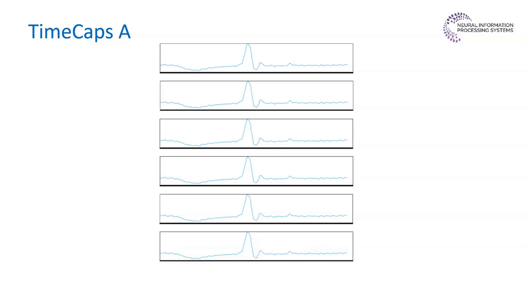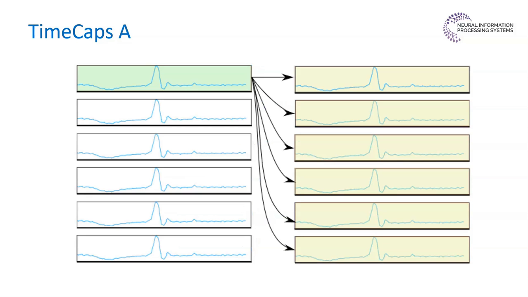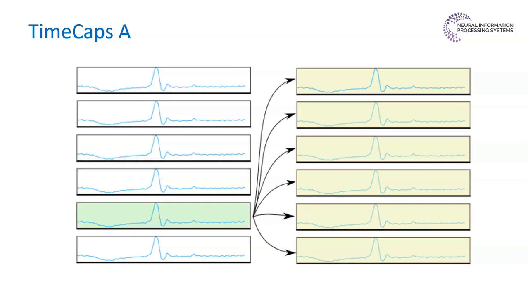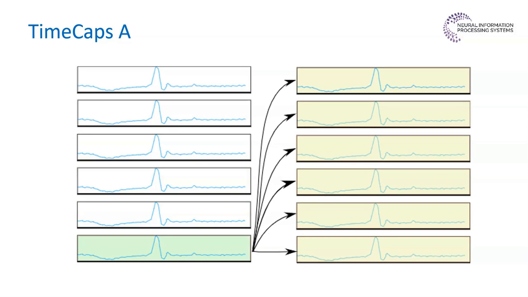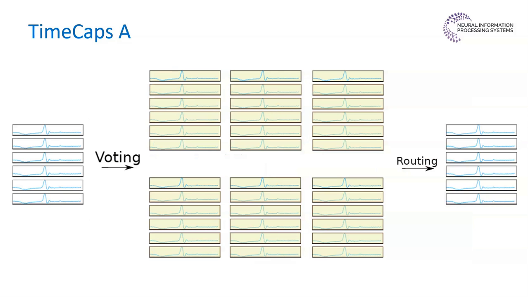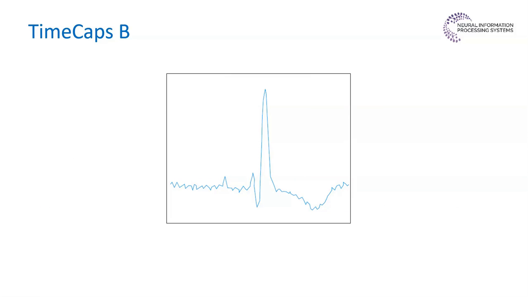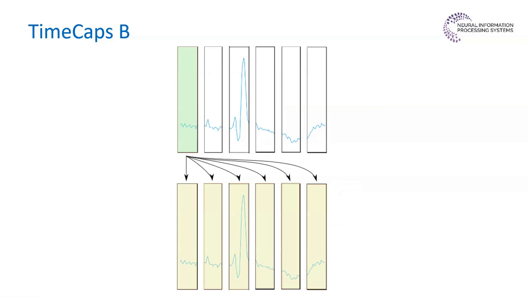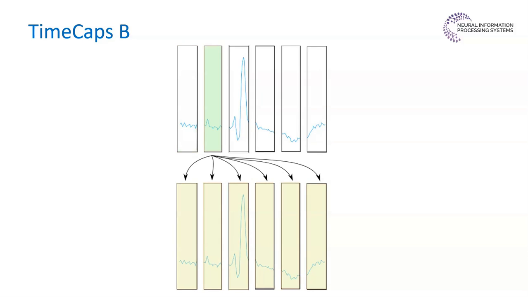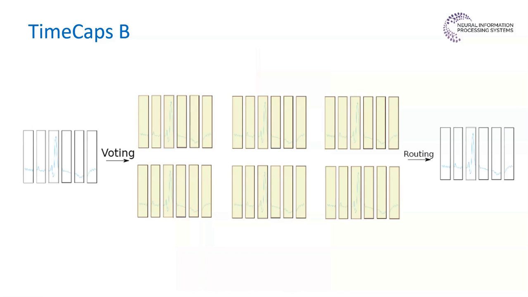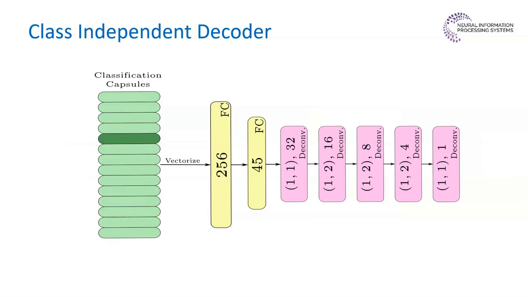Time-caps A contains local temporal information. Therefore, it keeps the sample in one single frame, but it tries to predict the possible feature maps in the next layer. We use a convolutional kernel which can be used to predict the next set of capsules for a given capsule. Time-caps B contains local spatial relationships. Therefore, it is designed to predict the future and past value of a small segment of the signal. And similar to time-caps A, we use a convolution kernel which can be used to predict the next set of capsules for a given capsule.